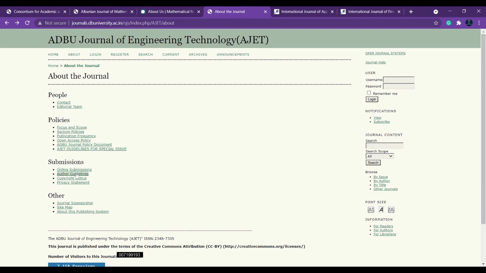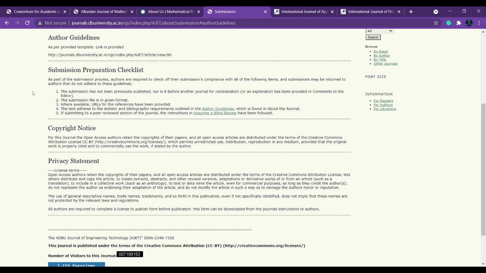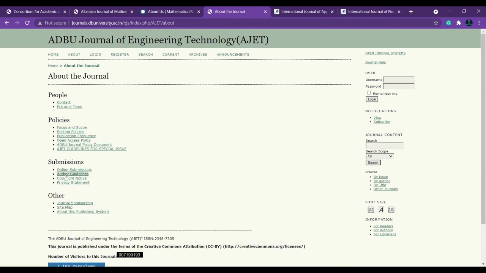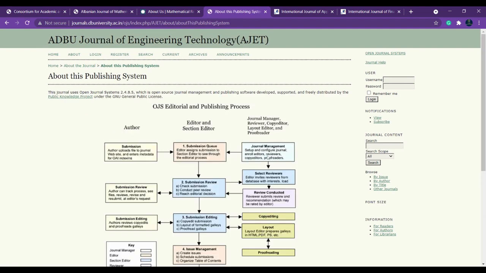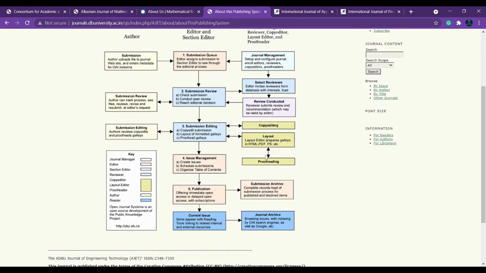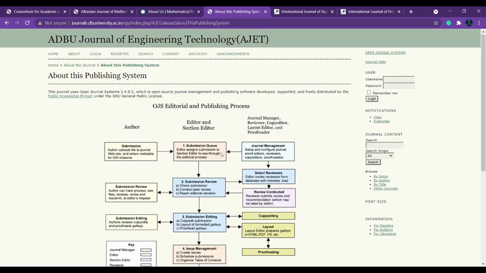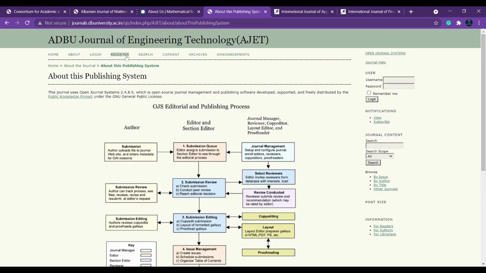Okay, and online submission, author guidelines. Okay, so here you can see the author guidelines, and if you want any template you can download it from here. And then author guidelines, copyright notice, privacy policy, journal. Okay, about the publishing system, you can see how long they are taking. Okay, since it is open source, they may take a lot of time, but not more than 1 or 2 months. Okay, so here you can see how long they will take. Okay, how many processes are going on. Got it. And then register, search, current, archives, announcement.